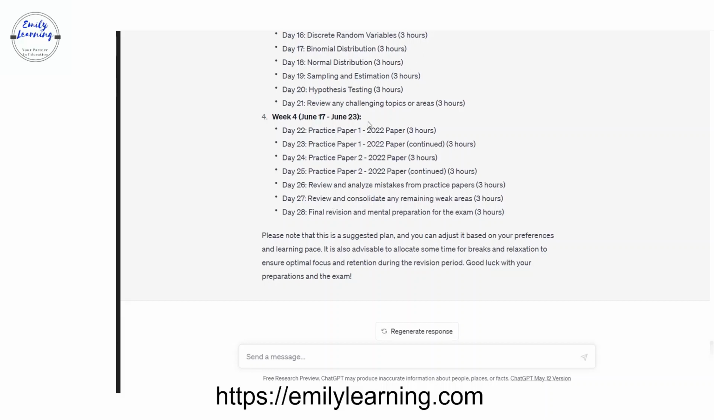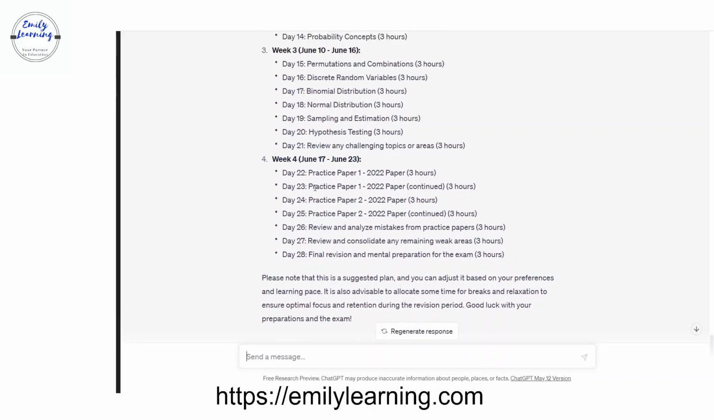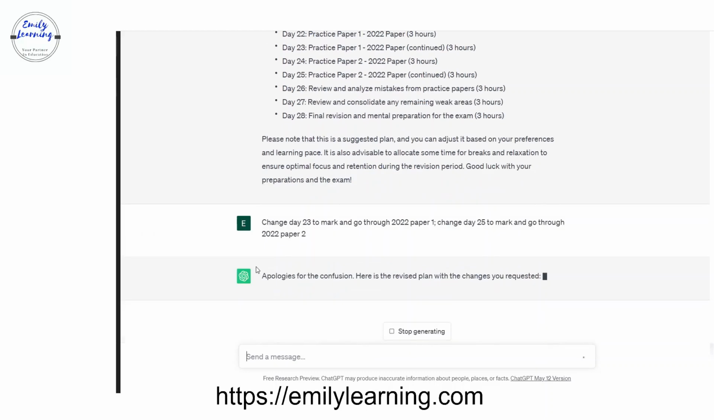Okay, so I don't think I need day 23, because paper 1 is just 3 hours. You do not need to add more. Maybe I'll change day 23 to mark and go through paper 1, and change day 25 to mark and go through paper 2.